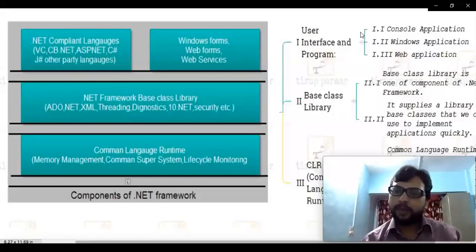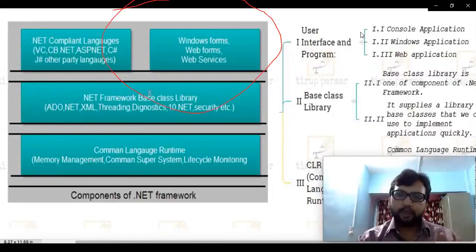So these are the consequent points we need to remember here. As you can see, the first point is .NET compliant languages, like we have multi-language support here: VC++, VB.NET, ASP.NET, C#, J#, and many other things. The same way, it helps us to support or develop Windows Form, Web Form, and also to provide web services, which we already discussed. So we have fetched a few points from the above diagram only. You don't need to learn anything new here. Everything present in this diagram is already provided in the .NET framework diagram.